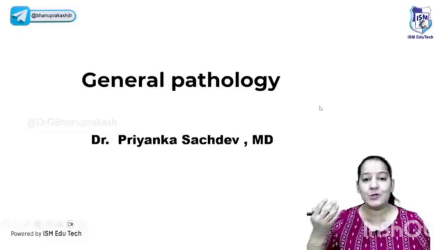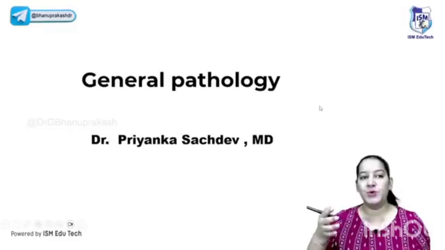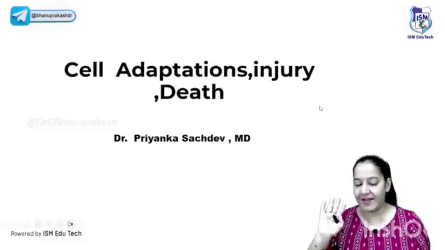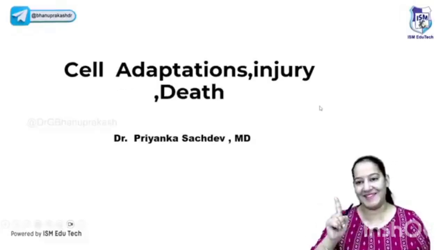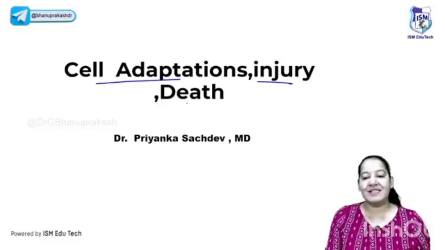Pathology requires 60 to 80 hours, not 15 hours. So in 15 hours, what we can do is see the most high-yielding or most repeatedly asked topics from each chapter. Let's start with chapter number 1 of general pathology: cell adaptation, cell injury, cell death.